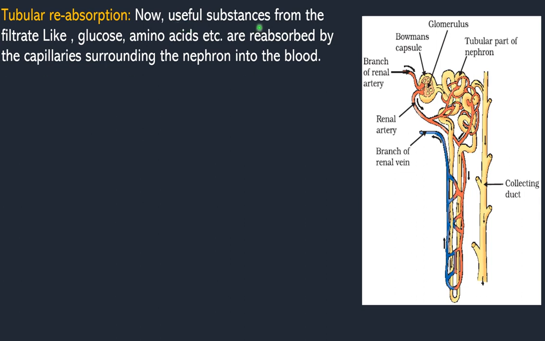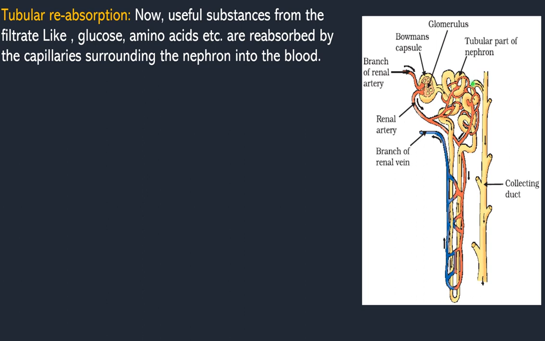So now useful substances from the filtrate like glucose, amino acids, etc. are reabsorbed by the capillaries surrounding the nephron into the blood. These are the blood capillaries which surround the whole nephron. Not only in this place, the whole nephron is surrounded by capillaries. Those capillaries will absorb useful substances like glucose, amino acids, potassium, then sodium. All these minerals are also absorbed from the blood capillaries. That absorption is called what? Tubular reabsorption. After tubular reabsorption, finally the filtrate is called what?